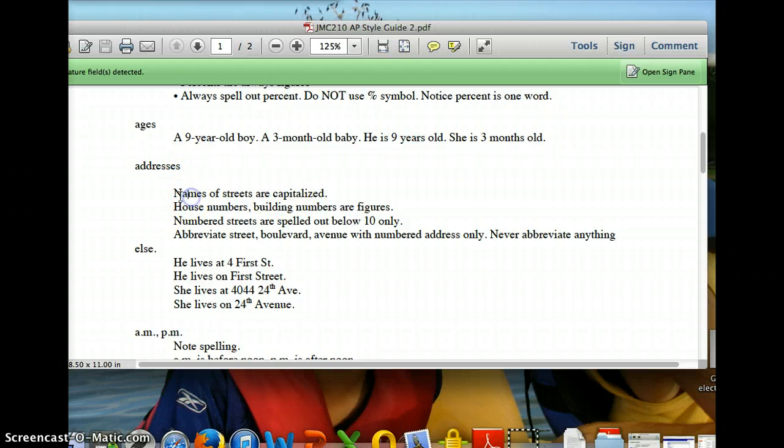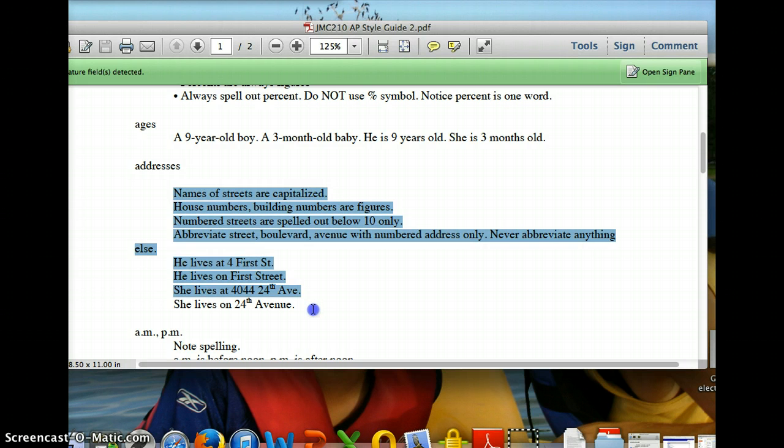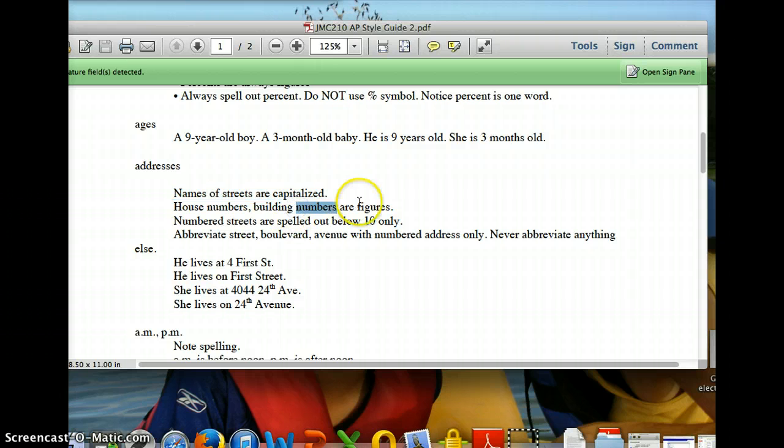Okay, addresses. You want to know all this stuff. Names of streets are always capitalized. That should go without saying. House numbers are always figures. Numbered streets are spelled out below 10. So First Street, but 24th Avenue, because it's over 9. 24th Avenue, it's over 9, so you use a figure.